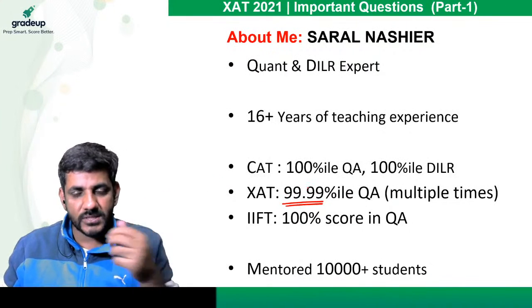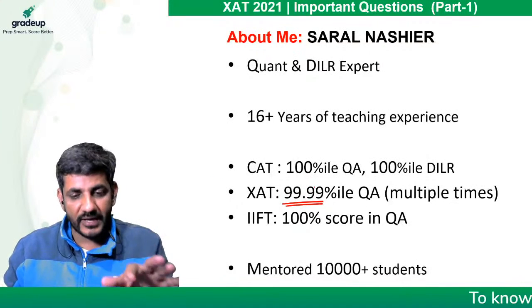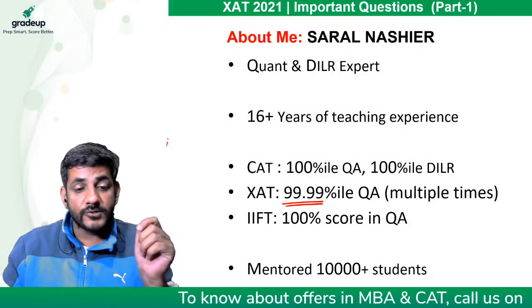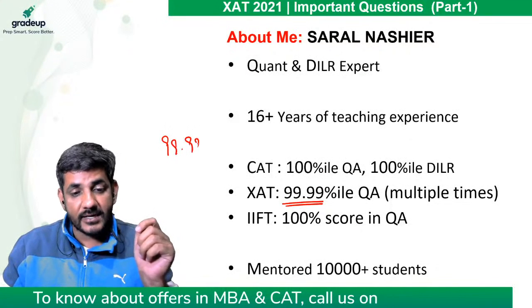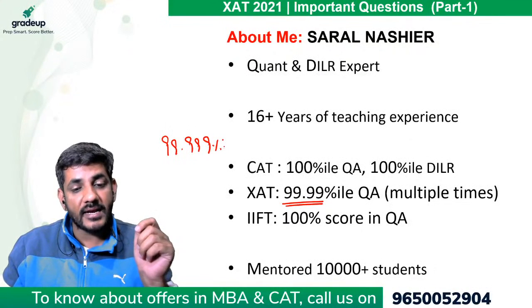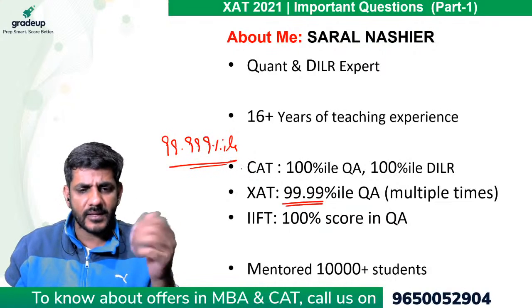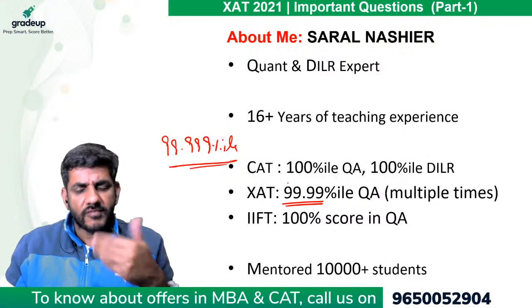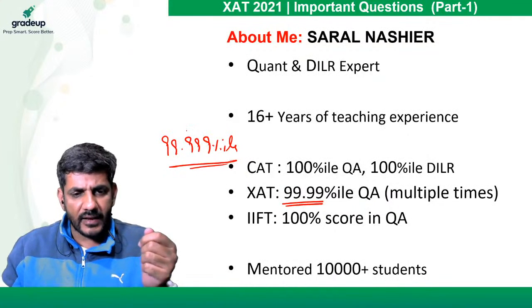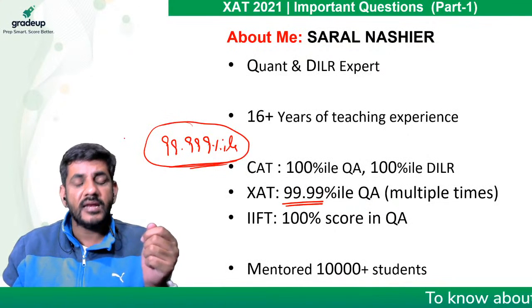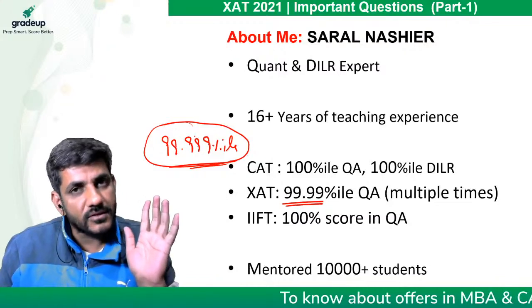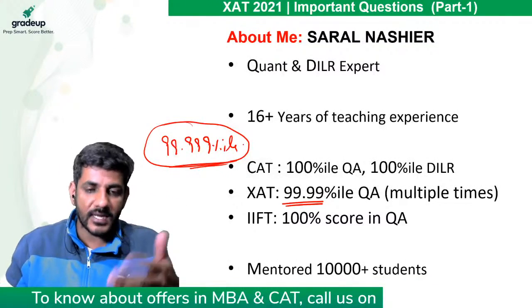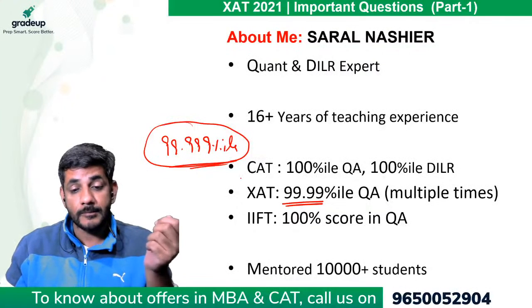The largest possible percentile in XAT is 99.9. 1 year they gave percentile in 3 digits. So the largest percentile that year was 99.999. It was not 100, right? So generally in QA section in XAT, you will find 5-6 people on 99.99, but on 99.999 you will have only one person who is the topper. So that year I scored 99.999 as well. So I can say I was rank 1 in QA that particular year, right?